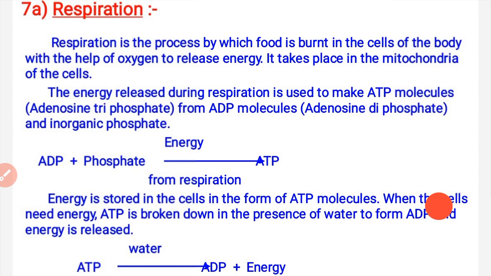But how does this oxygen reach the cells? That is a complete mechanism, which takes place by breathing and the respiratory path. So today we are going to start this path and how respiration takes place in living organisms. First of all, respiration is the process by which food is burnt in the cells of the body with the help of oxygen to release energy.